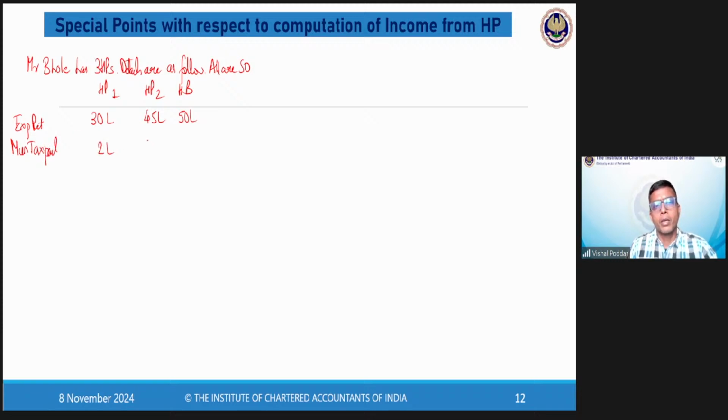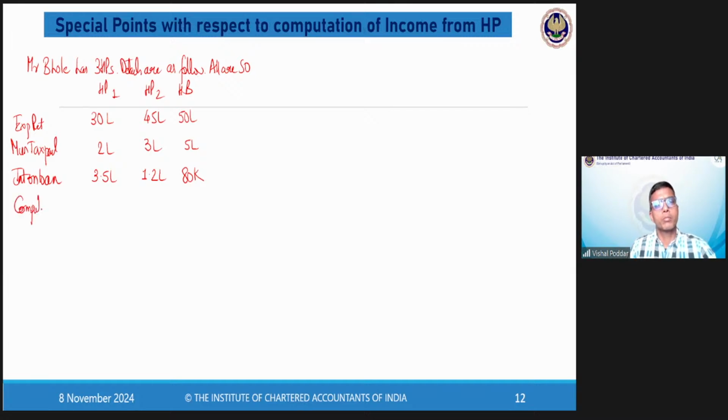Municipal tax paid 2 lakhs, 3 lakhs, 5 lakhs. Interest on loan 3.5 lakhs, 1.2 lakhs, and 2 lakhs. Or let me change this figure. Let us say it is only 80,000.